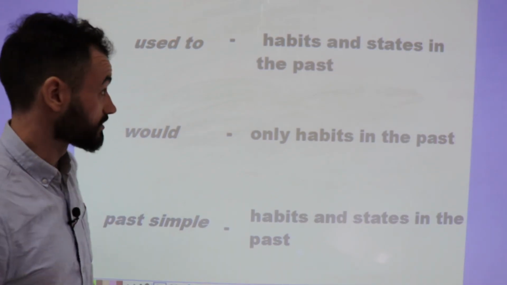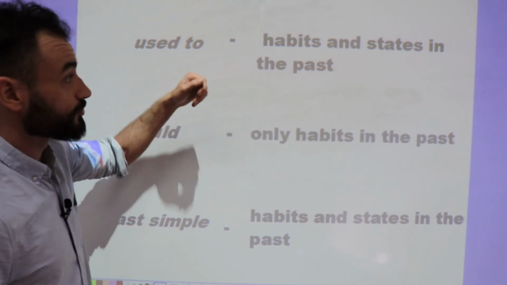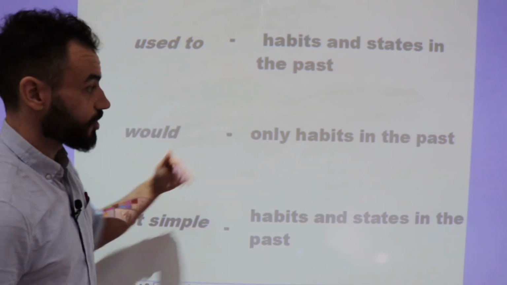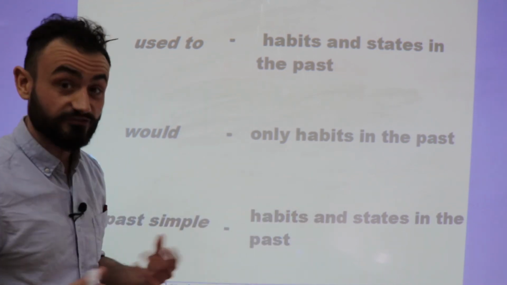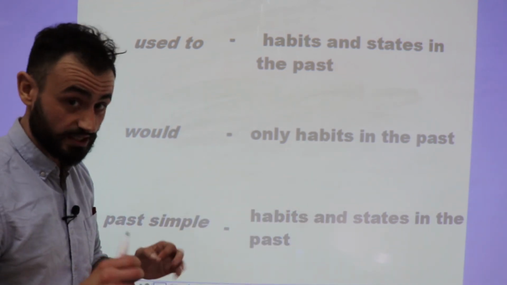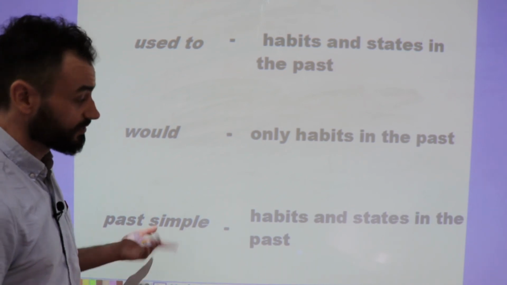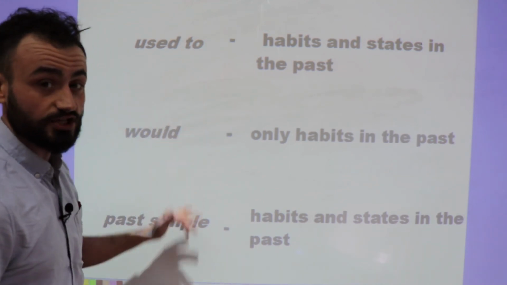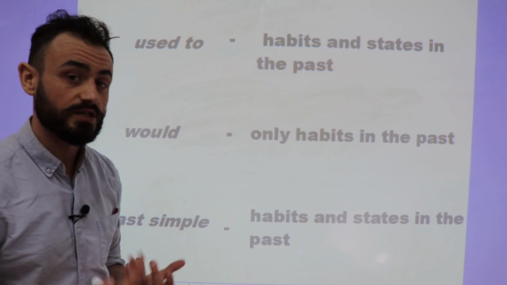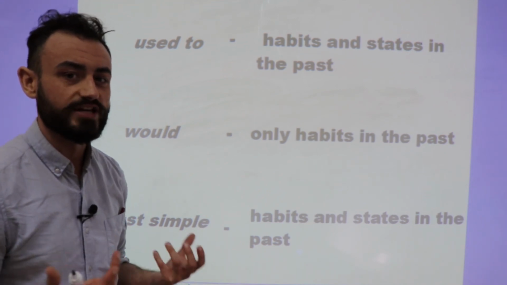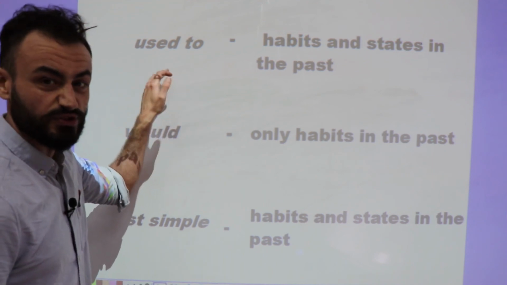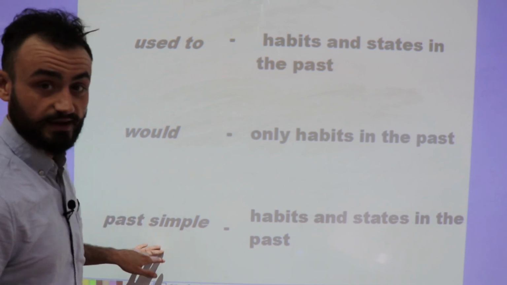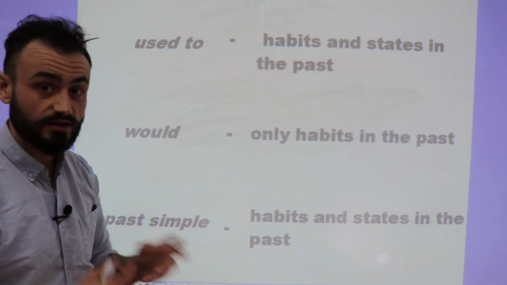Okay, so here are the rules. We use used to talk about habits and states in the past. We use would only to describe habits in the past. And finally, to add more variance to your speaking and your writing, we can also use the past simple to talk about habits and states in the past. My advice is to use a combination of all three. That way your speaking and your writing becomes more interesting. Instead of used to, used to, used to, we can change from used to I would, and then also use the past simple tense, just to mix things up.